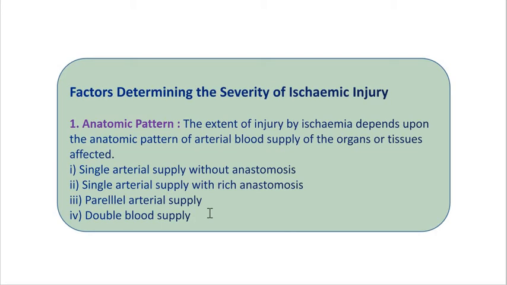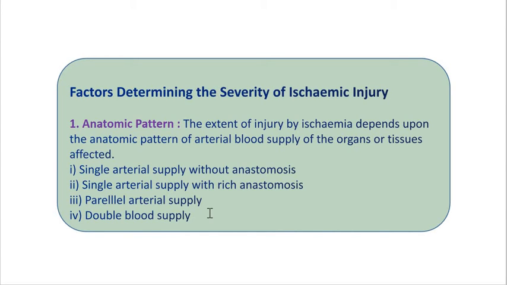The collaterals get formed, but the collateral circulation is of little value if the vessels are severely affected with spasm, atheroma or any other condition. Means in that case, such collaterals are also not useful if the vessels are severely affected.